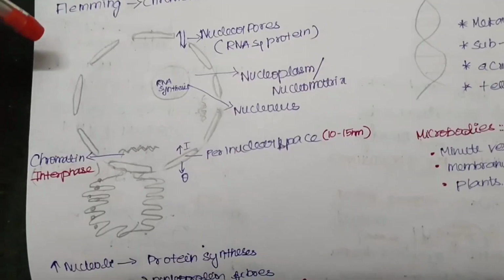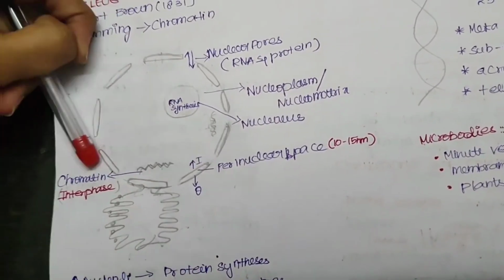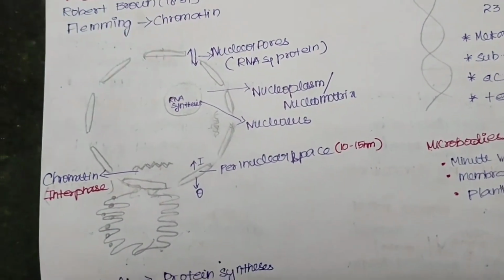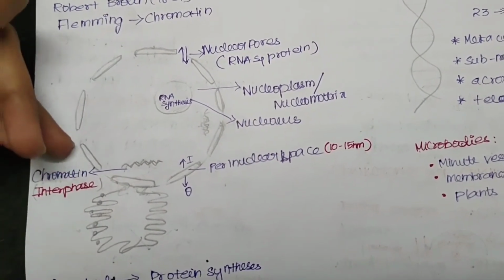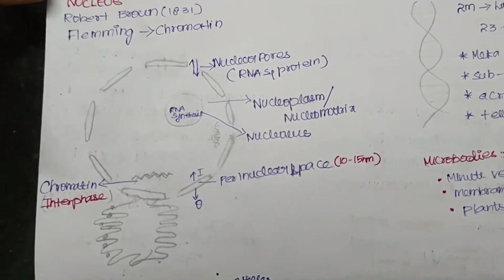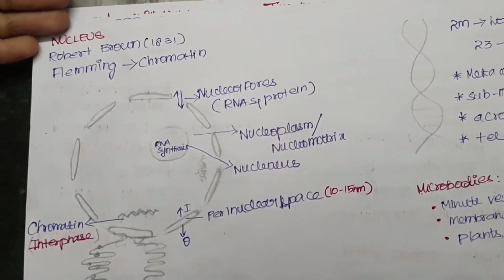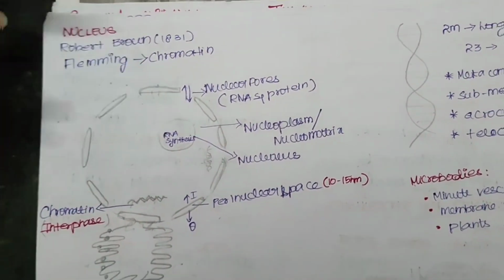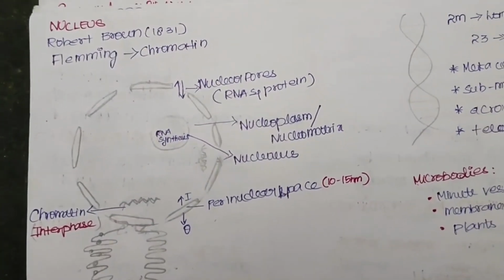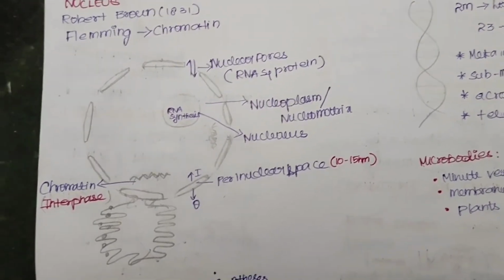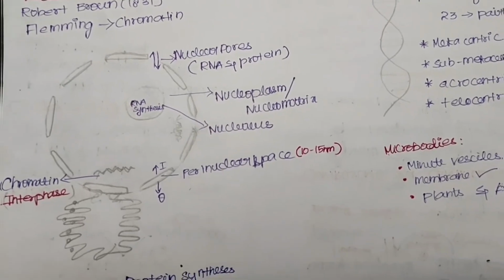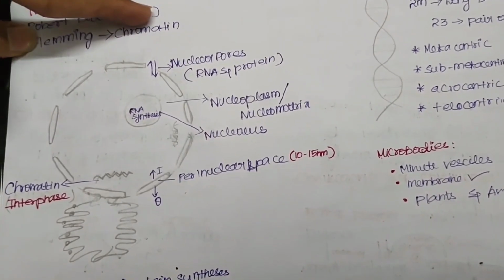Now we have something called chromatin in the interphase nucleus. What is the interphase nucleus? The nucleus which is not dividing is called the interphase nucleus, and in that we have the chromatin structures. These chromatins were first found by Fleming. Robert Brown found the nucleus, but chromatin was found by Fleming. He found it when the nucleus was stained by a basic dye. As we discussed with gram positive and gram negative bacteria, here also some basic dyes are used to stain it, and from that we found this chromatin.